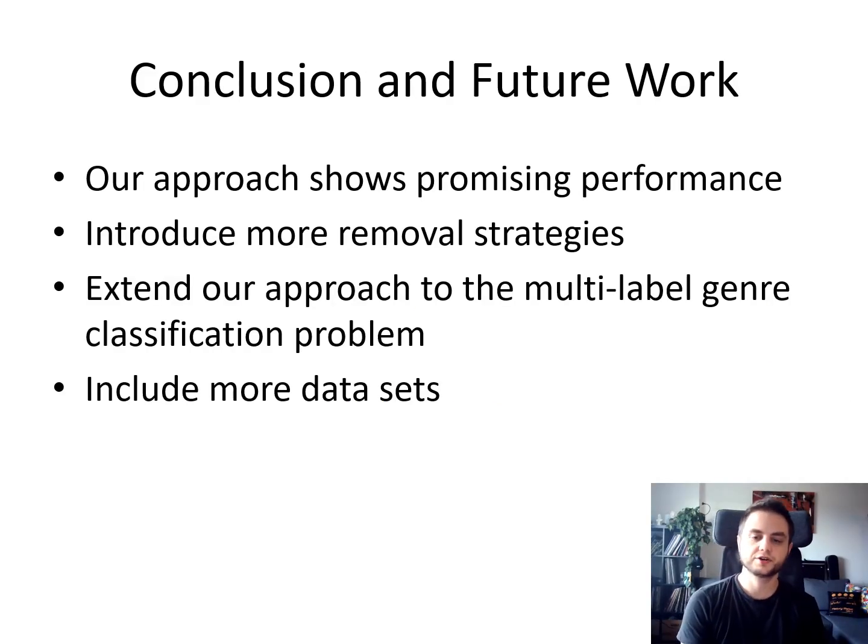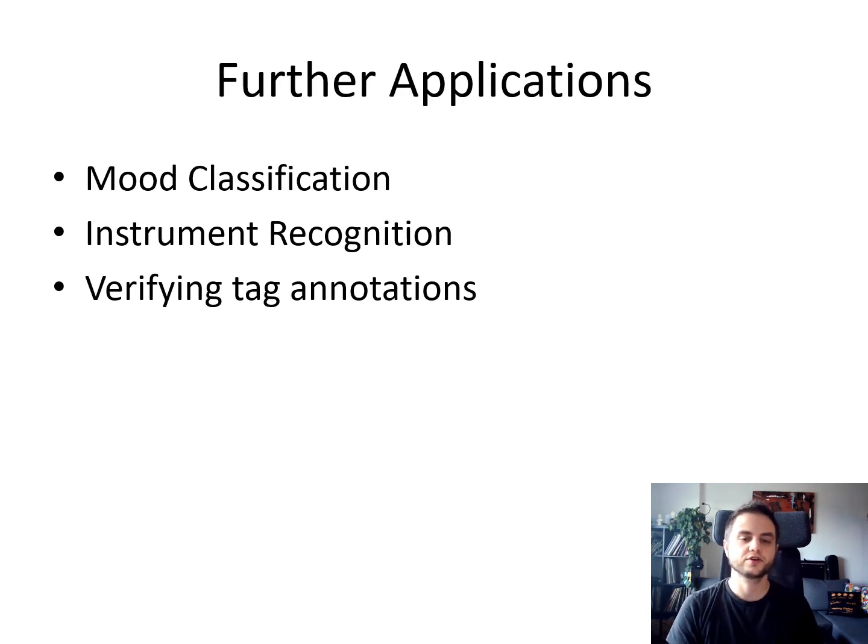So in conclusion, the performance is quite good, but in the future we're going to try out a few more removal strategies and extend the problem to multi-label genre classification, which is quite easy because we have the characteristic lists already set up. And we're also going to try it on more data sets. So we can further apply this to mood classification, instrument recognition, verifying tag annotations, playlist recommendation, as long as we have those characteristic sets per genre.